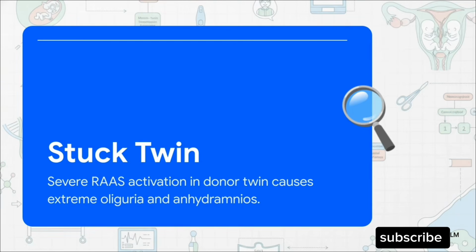Because of this severe imbalance, we get a terrifying phenomenon called the stuck twin. Conceptually, what's happening is the donor twin is so wildly volume depleted that its body aggressively activates the renin-angiotensin-aldosterone system, the RAS pathway, just to maintain some semblance of blood pressure. This extreme vasoconstriction and water retention effort completely shuts down the fetal kidneys. You get oliguria, which turns into anuria, and finally anhydramnios. Literally zero amniotic fluid. The baby becomes physically stuck against the uterine wall by the amniotic membrane.